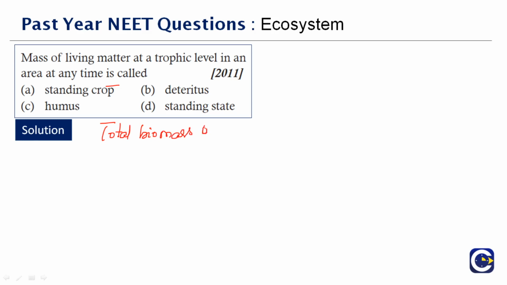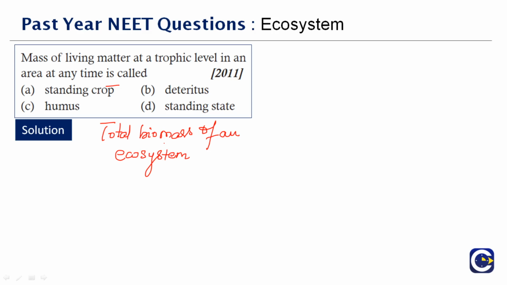Okay, total biomass of an ecosystem or its components at a given time. The total amount or the number of living things, or of one kind of living thing, such as uncut farm crop or the fish in a pond or the organisms in the ecosystem, all that is called a standing crop. So how is a standing crop measured?